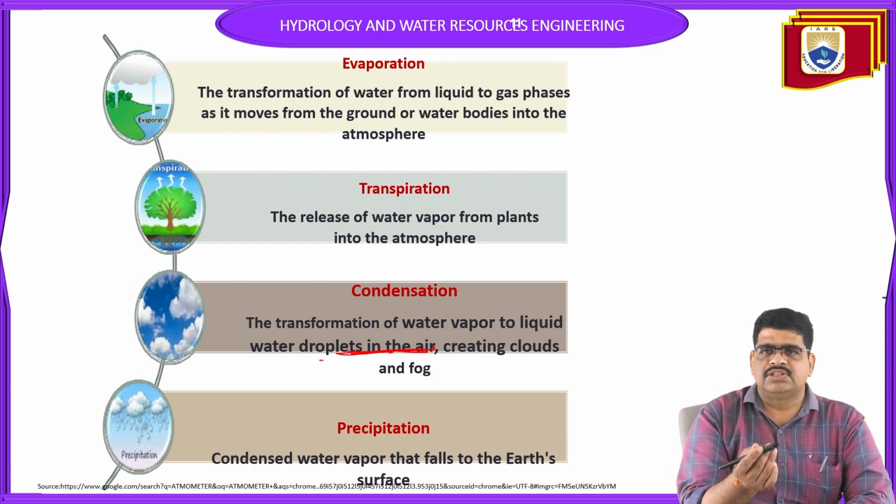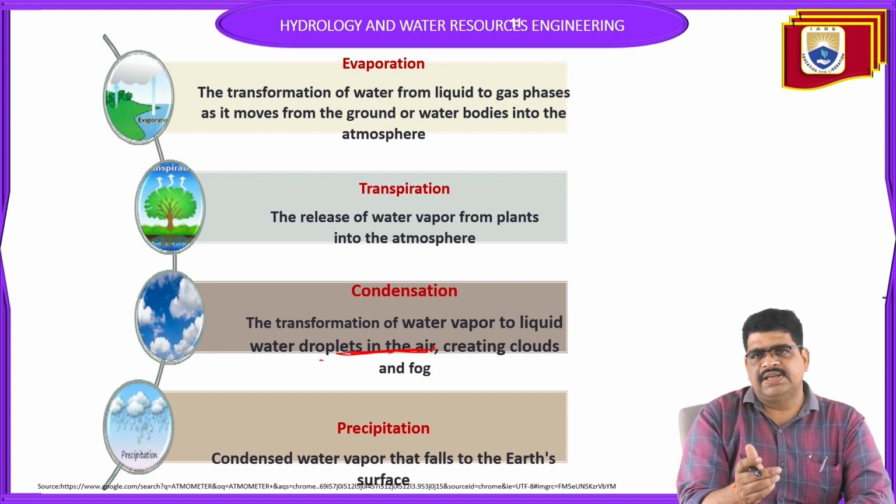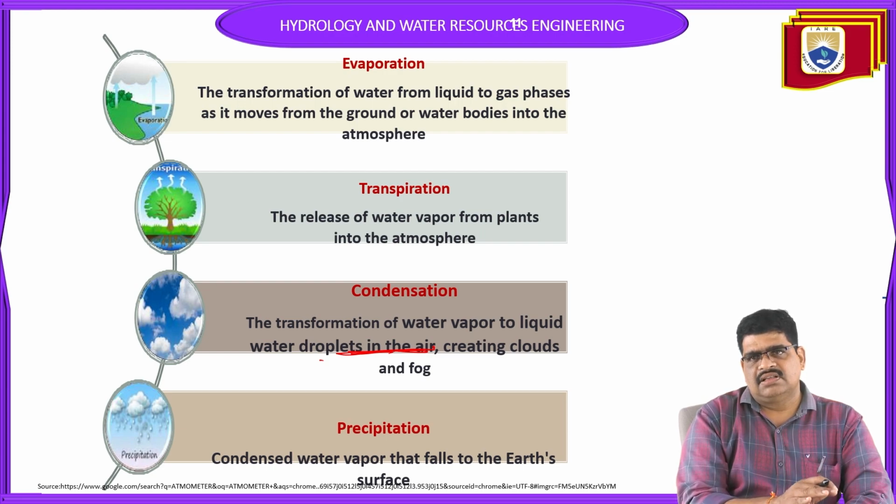Especially in the coastal region, there is a lot of humidity in the air, whereas in dry air there will be fewer liquid droplet particles. That's why the transformation of water vapor to liquid droplets in the air is called condensation, creating clouds and fog.